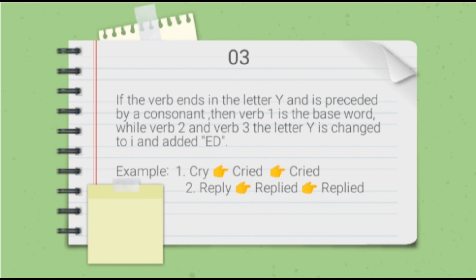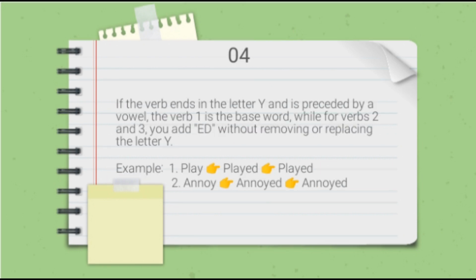Number 2, reply. Reply is the base word, so reply is verb 1. And verb 2 and verb 3 of reply is replied. Replied.